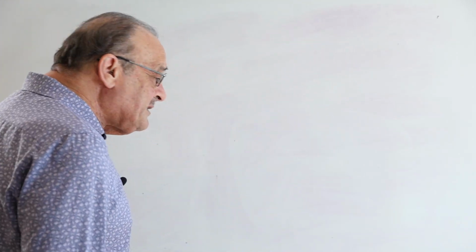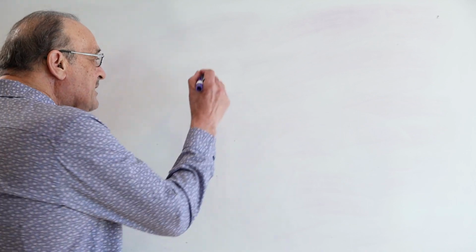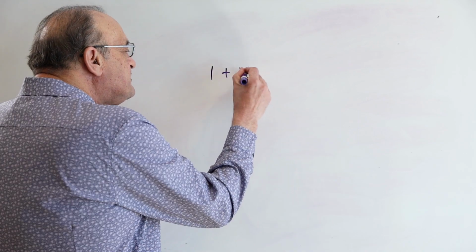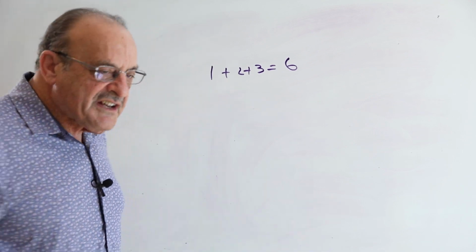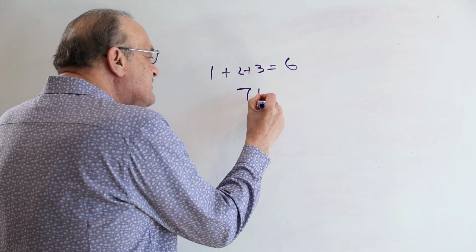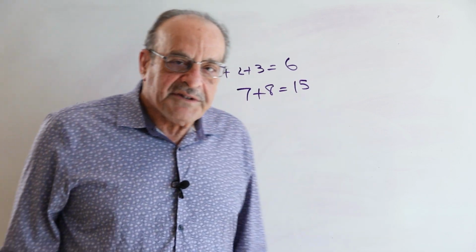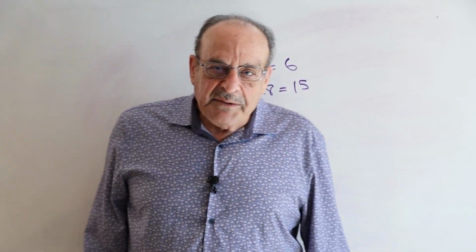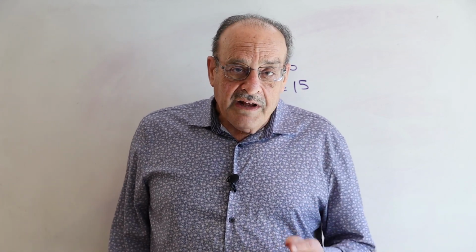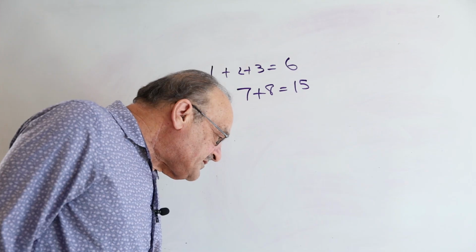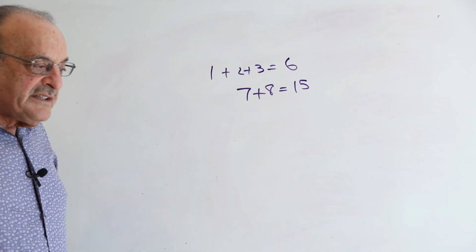In part 1, we were talking about adding consecutive positive integers. For example, 1 plus 2 plus 3 equals 6, and 7 plus 8 is 15. But we weren't able to do powers of 2. And I provided a proof that I learned from John J. Watkins. But today I want to do my own proof. So the question is, how come you can't add consecutive positive integers and get a power of 2?